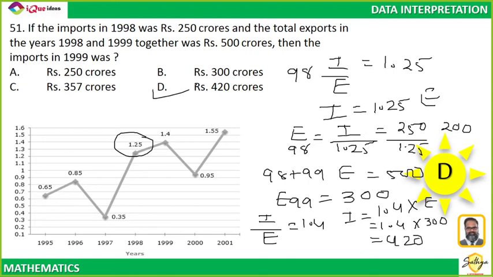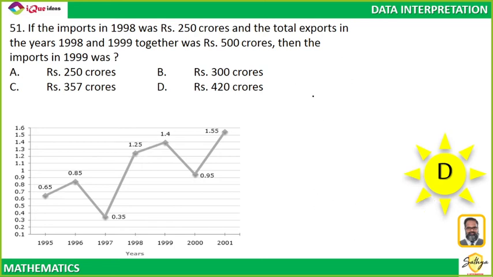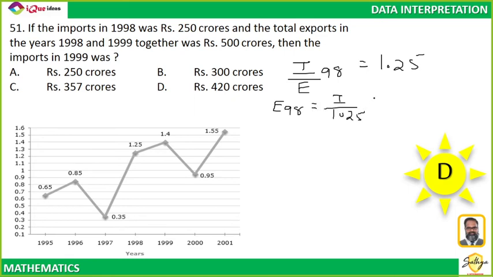Did everybody understand this problem? Millie, which part did you not understand? Let me do it once again. I'll do the entire problem once again. Let's take it step by step. See, it is given that import upon export in the year 98 is equal to 1.25. This is from the graph. So I can say exports in 98 is the value of import upon 1.25, which is 250 upon 1.25, which is equal to 200. Are we together so far?